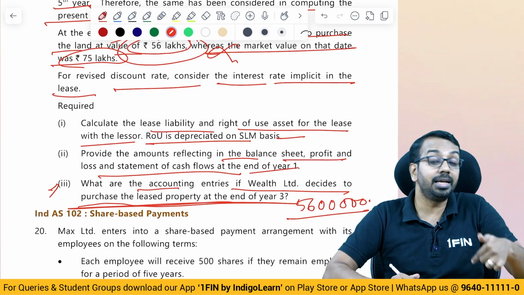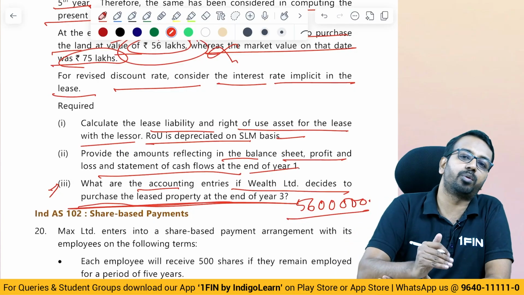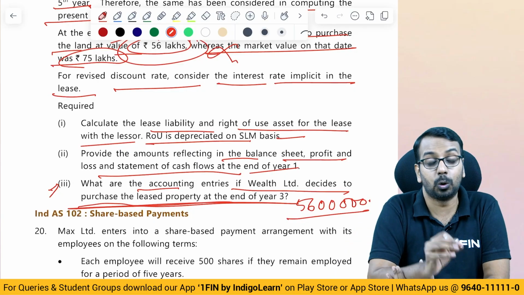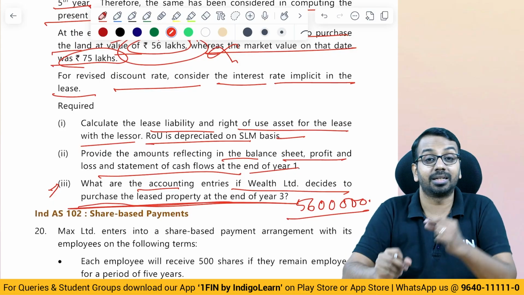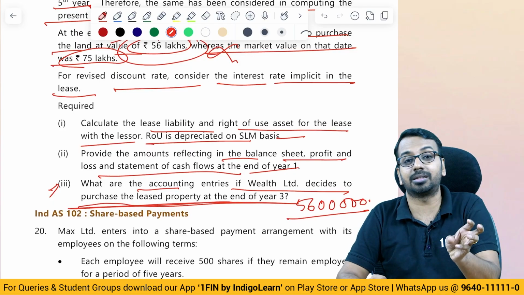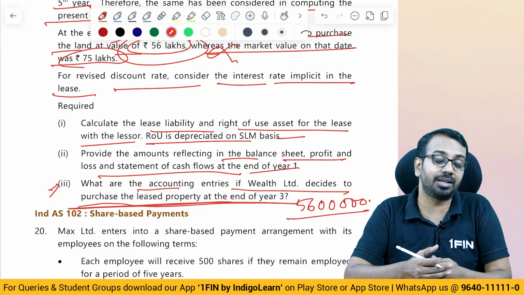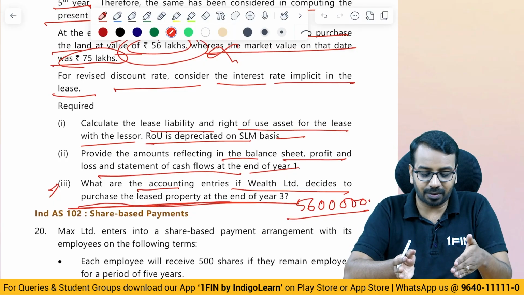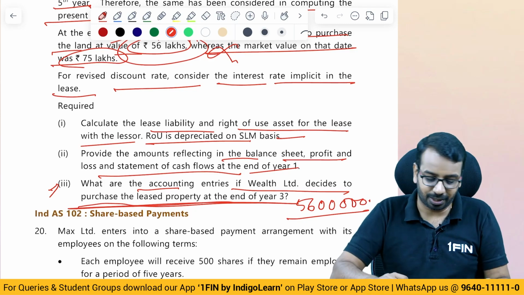Of course, there is a provision, and they have given references of IFRS 16. The same provision we have learned in Ind AS 116 also, that if there is a change in the assessment of the option to purchase, then you will revise the discount rate. Now here, revision of discount rate is not relevant for our calculation purpose, because by paying that 56 lakhs, we will close off the liability. So what you will do?